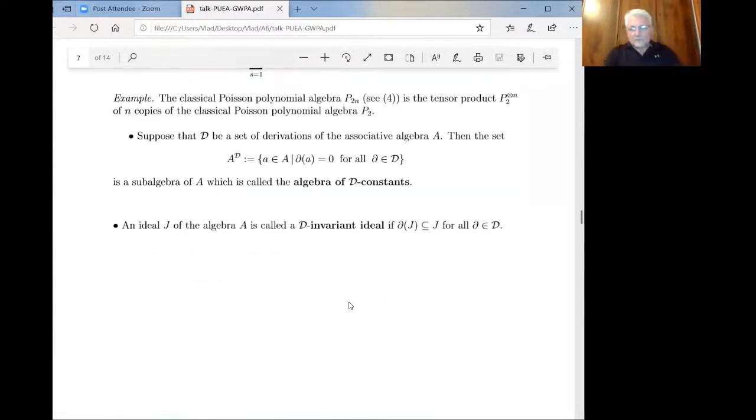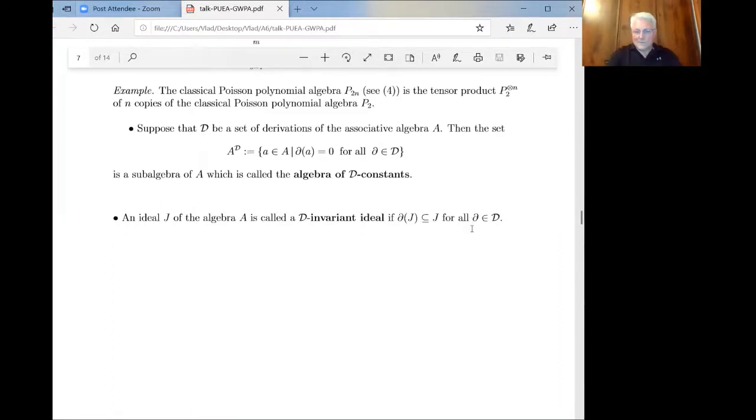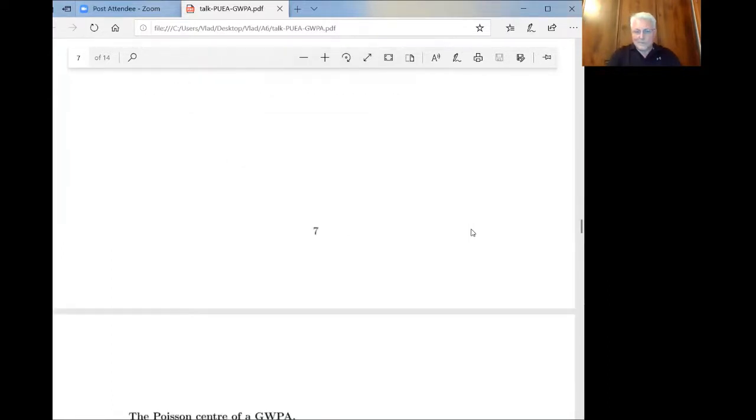So now we have an associative algebra and a set of derivations. We denote in this way the ring of D-constants, which is simply the elements that are killed by D. And an ideal is called D-invariant if this inclusion holds for all derivations.